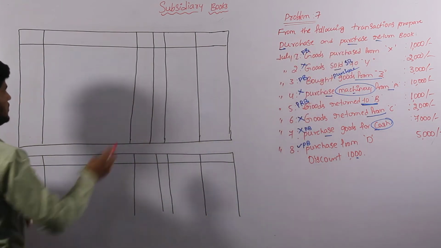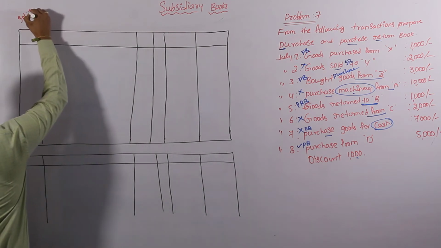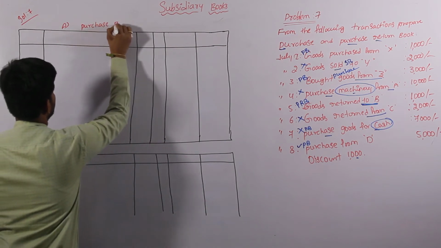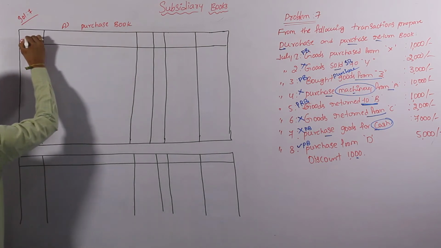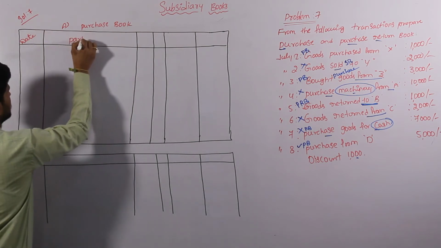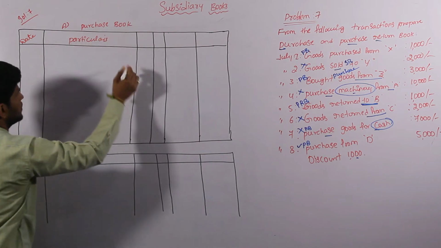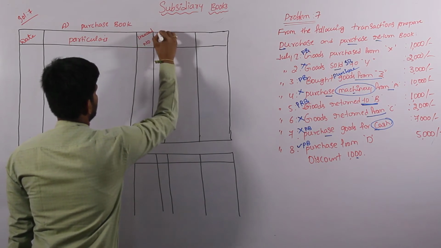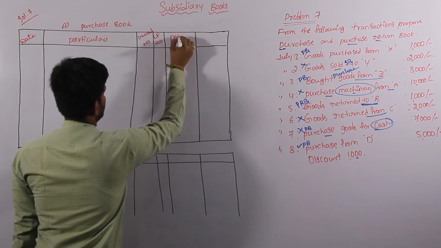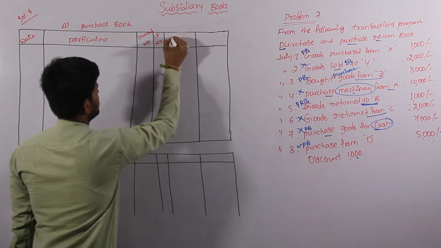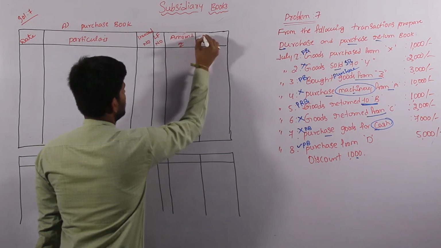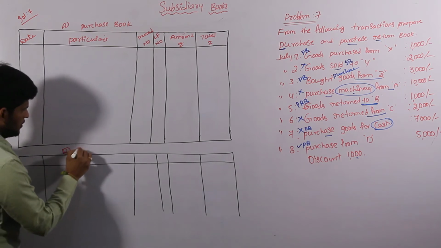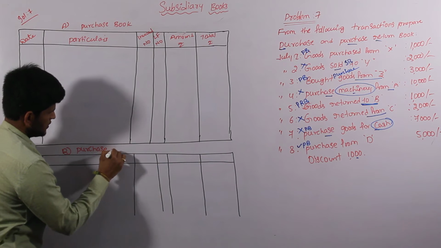Draw the proforma for solution 7.1. Purchase book. First column goes to date, then particulars, inward number, ledger folio number, and total amount. And come to the second one, that is